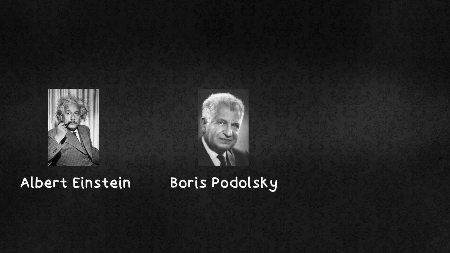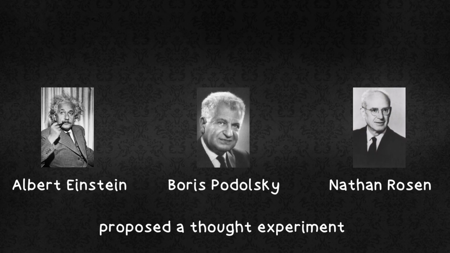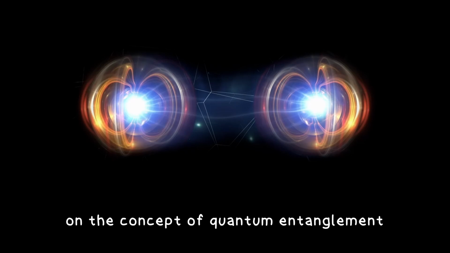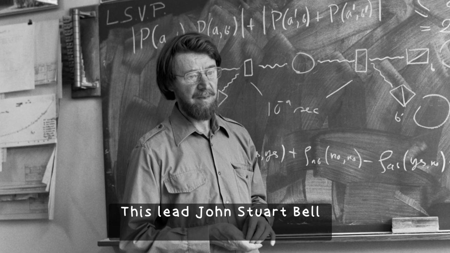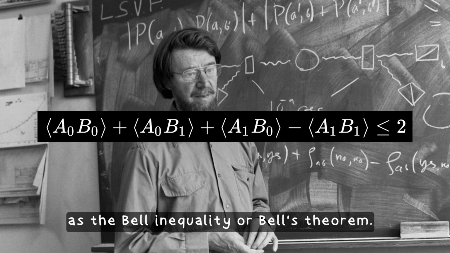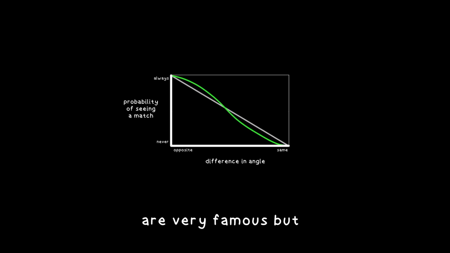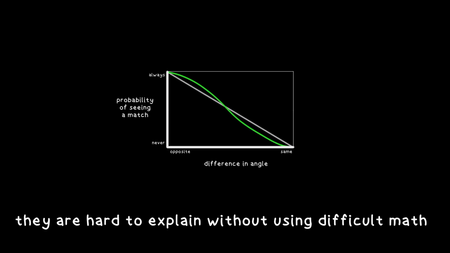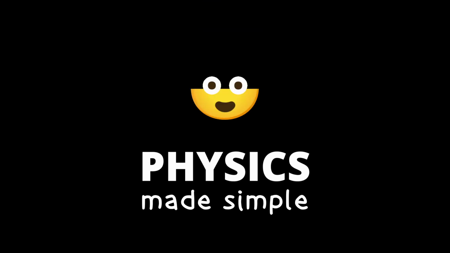Albert Einstein, Boris Podolsky and Rosen proposed a thought experiment on the concept of quantum entanglement. This led John Stuart Bell to find what we know today as the Bell inequality or Bell's theorem. The Bell inequality and Bell's theorem are very famous but hard to explain without using difficult math. But this is physics made simple.